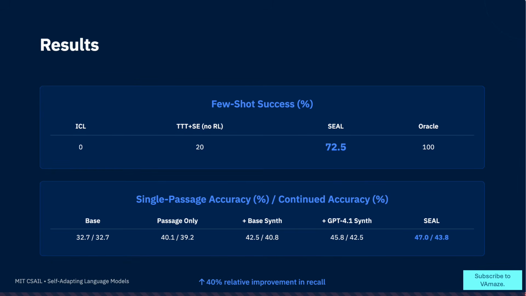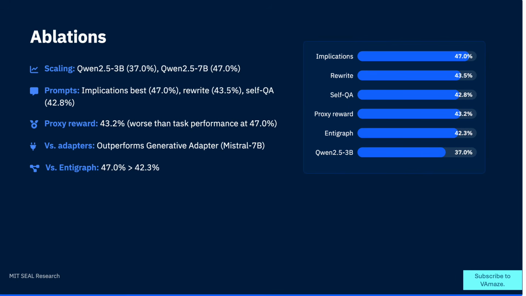Ablations. Ablation studies reveal crucial insights. Scaling matters. The 7B parameter model significantly outperformed the 3B version. The type of prompt matters too, with implication generation working best. Most importantly, using the actual task reward dramatically outperformed proxy rewards, and SEAL consistently beat alternative approaches like generative adapters and Integraph. This isn't just working, it's working better than the alternatives.